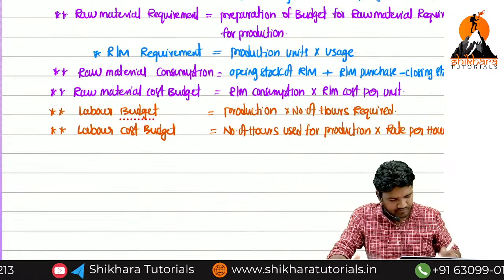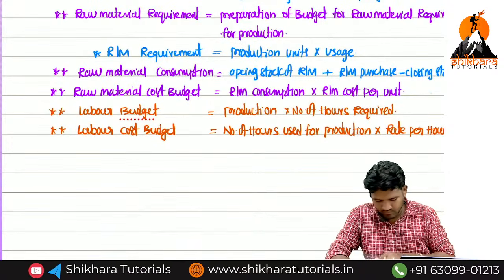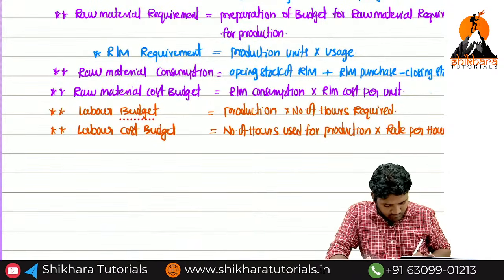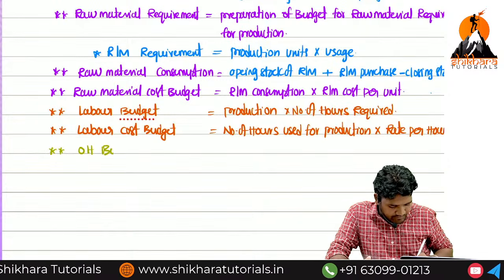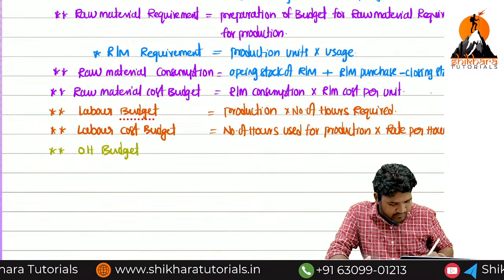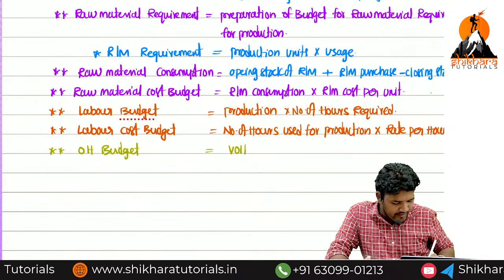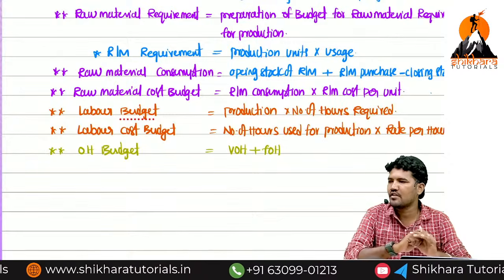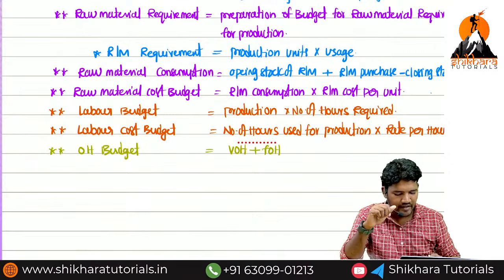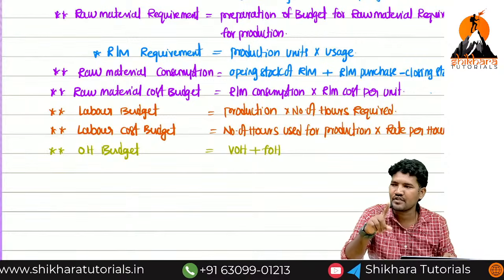Next, overhead budget. Variable overhead plus fixed overhead. So I will give clarity regarding the variable overhead calculation and fixed overhead calculation.